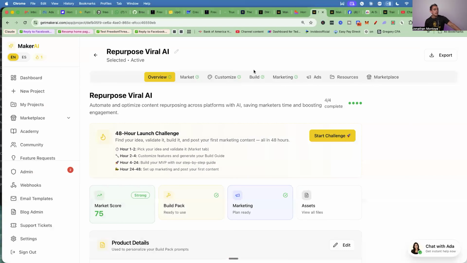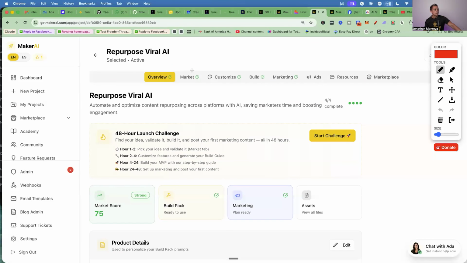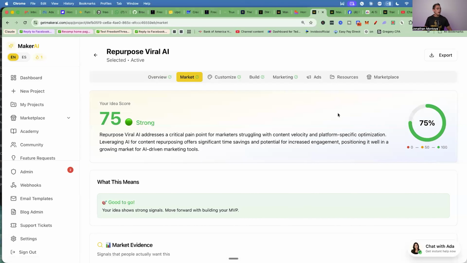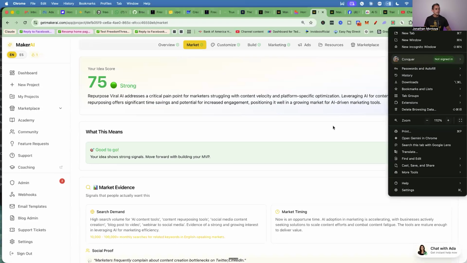So once you pick your idea, right, it's going to have you go through this process, and then it's going to have this marketing section here. Okay. So this is essentially your validate phase. Okay. So this is your validation phase. Okay. I'm going to click on this right here, and this is going to give you some stats. Okay. So it's going through that whole process that I just showed you.